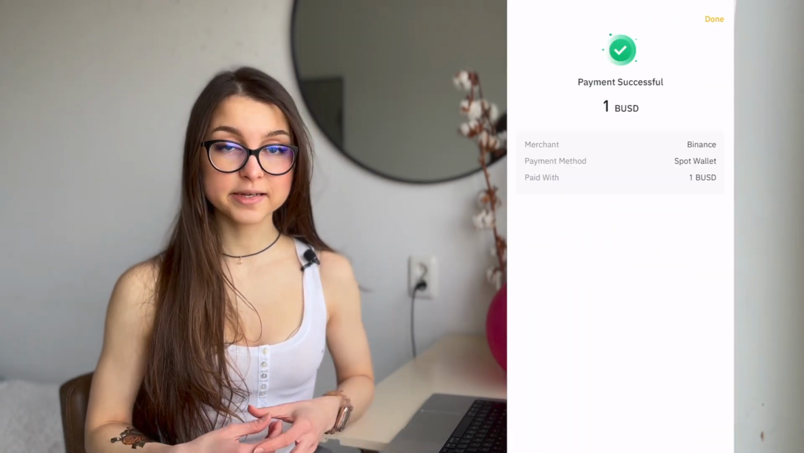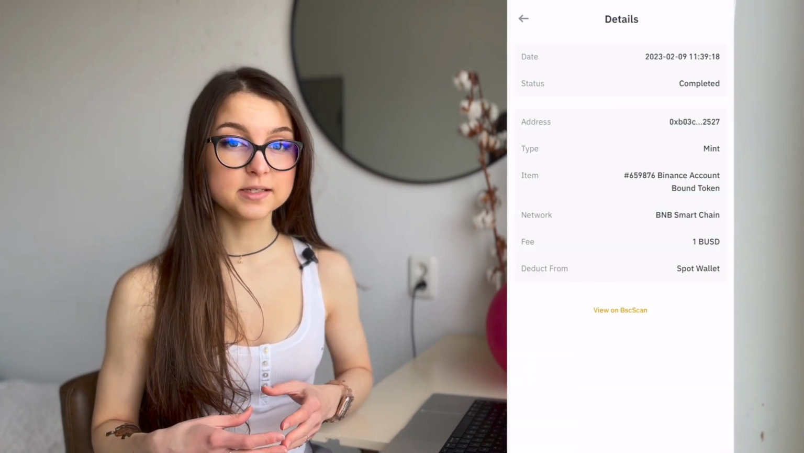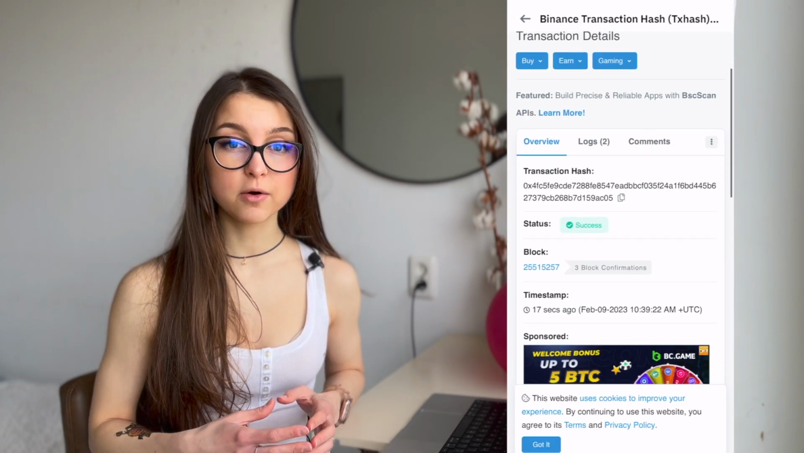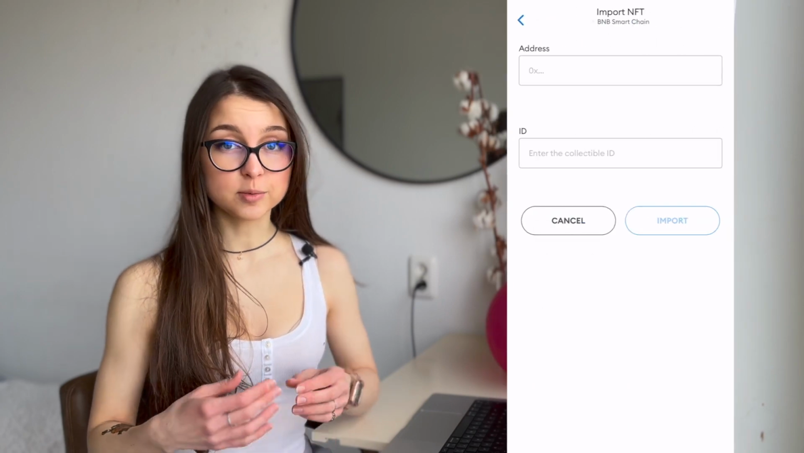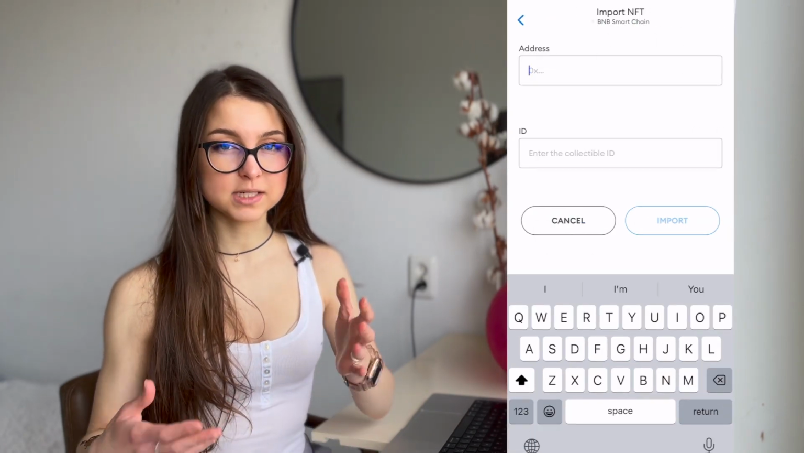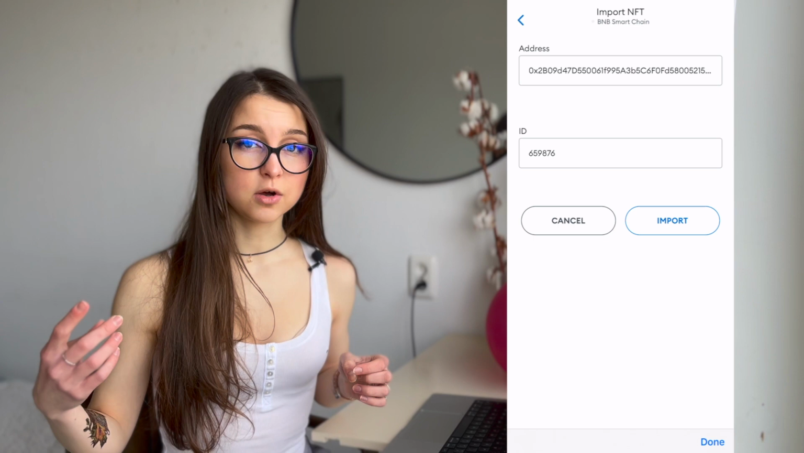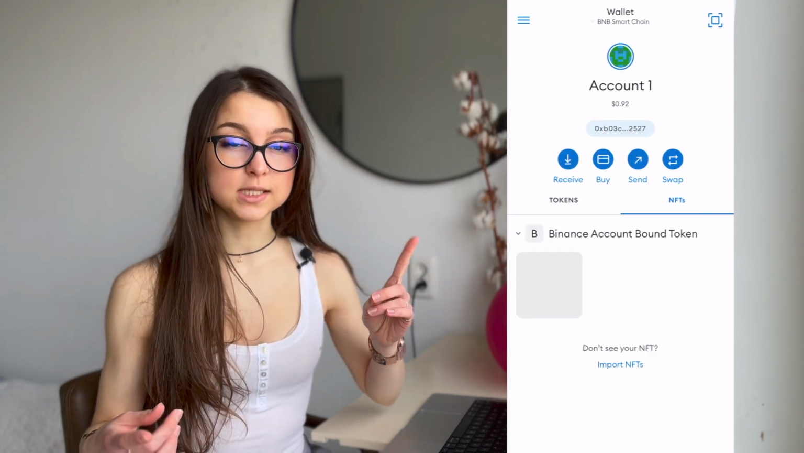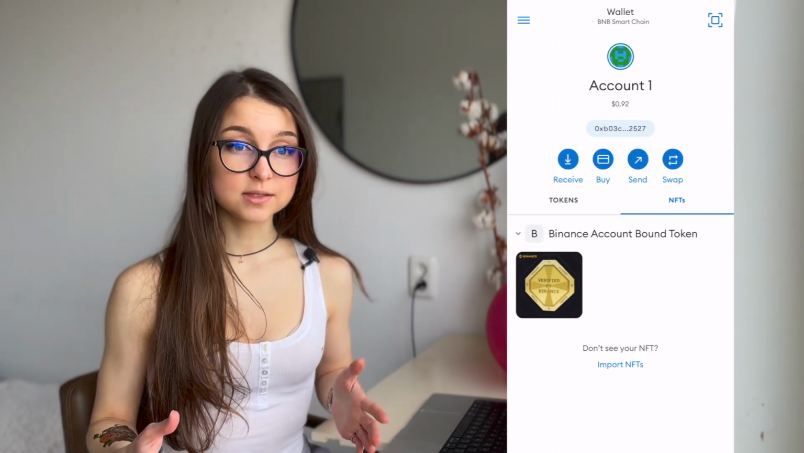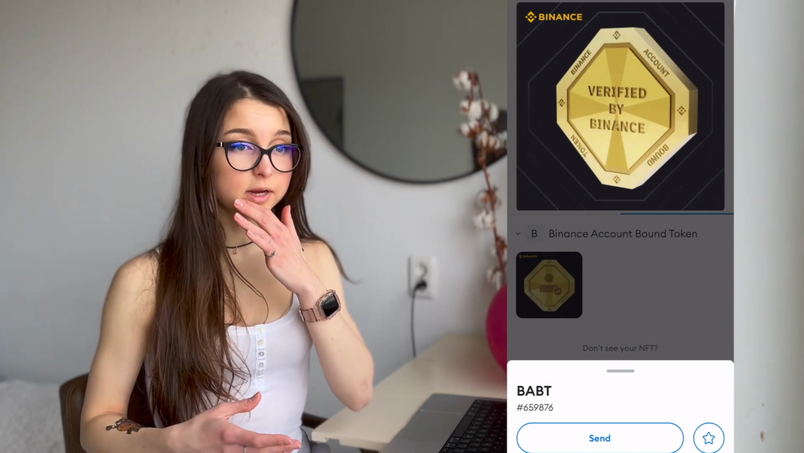With this Binance Account Bound token, you can participate in different projects that are developing on the BNB chain, and therefore participate in some raffles, that is basically giveaways of some stuff. It is only about $1, 1 BUSD to mint, because there are some gas fees involved. It's not very expensive, not very hard, and if you would like to have it, you can have it. It's also nice to have.